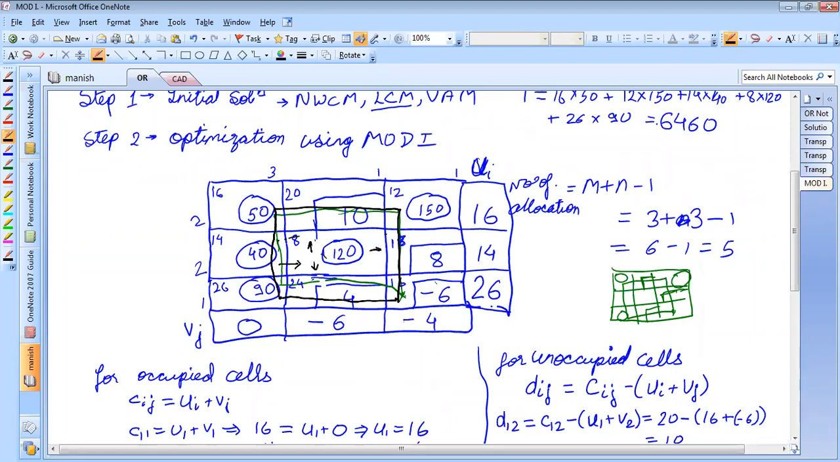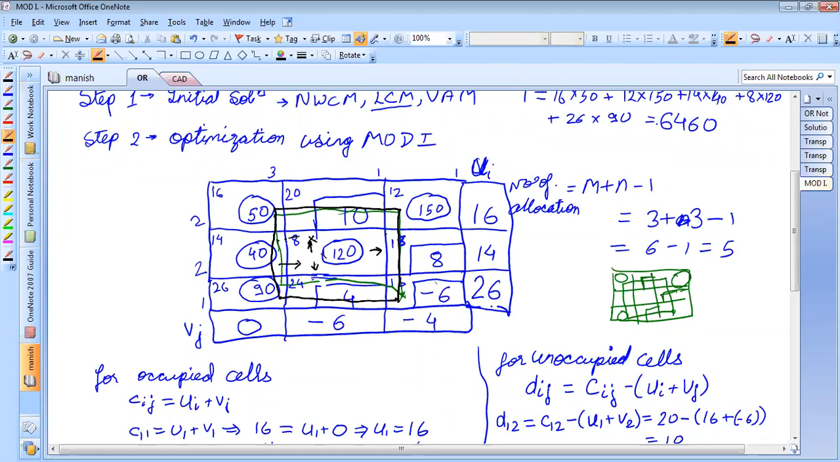Or you can move ahead, correct? But if you see, this is the last cell here. If you move up from here, this is the last cell. There are no further up rows, correct? And this cell is unoccupied. You cannot take a turn. So your path will end here only. But we need a closed path. So this is not an option, correct?